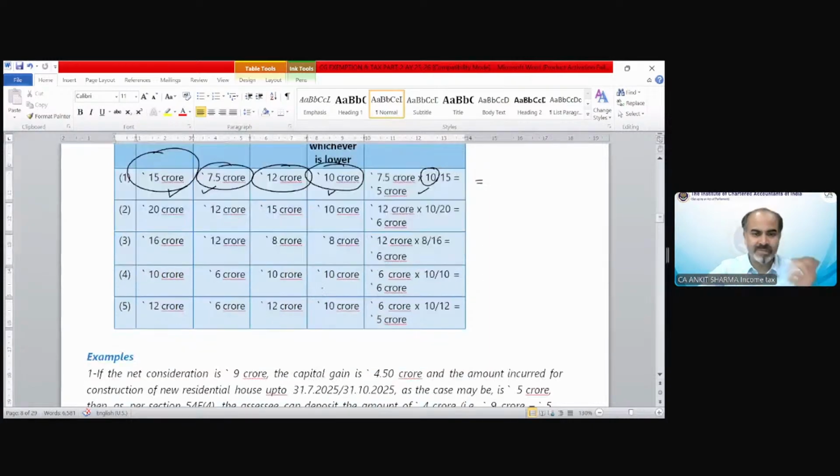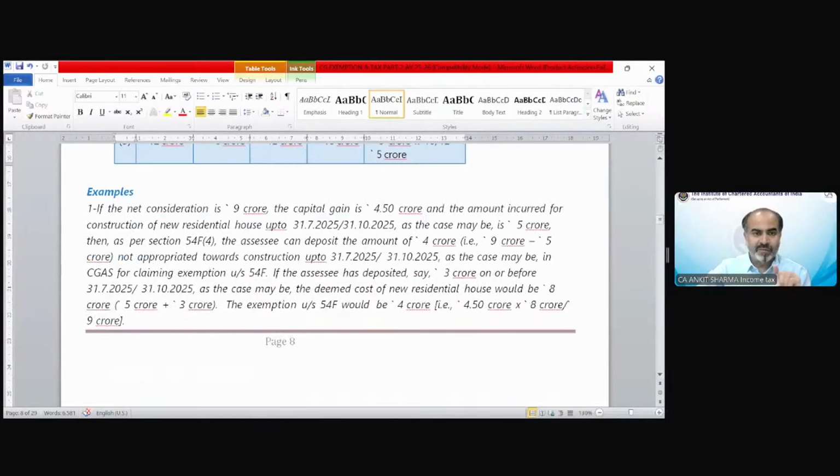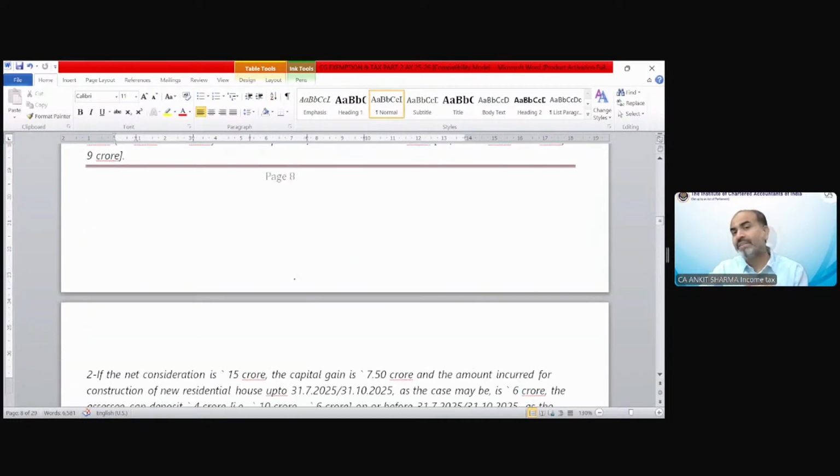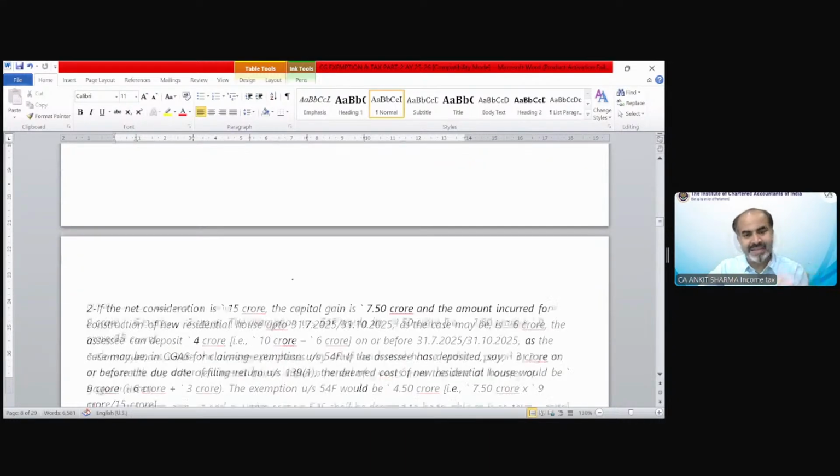These are very simple to understand. Again, you should try the following examples also. These are not complete questions. We will solve complete questions and test your knowledge. These are just examples to elaborate how much exemption you can claim in different scenarios, how it cannot exceed 10 crore, how it cannot exceed the amount of capital gain, etc.